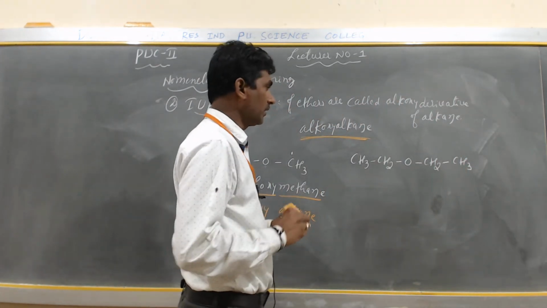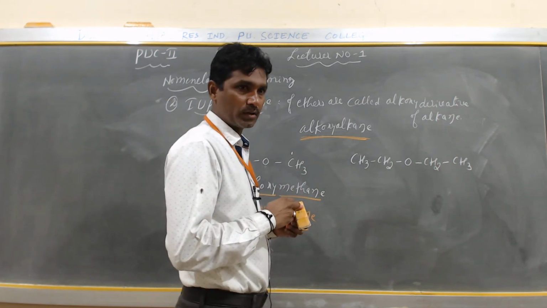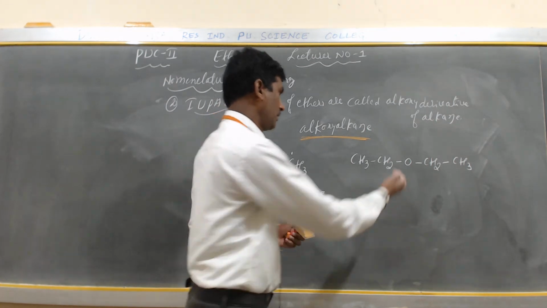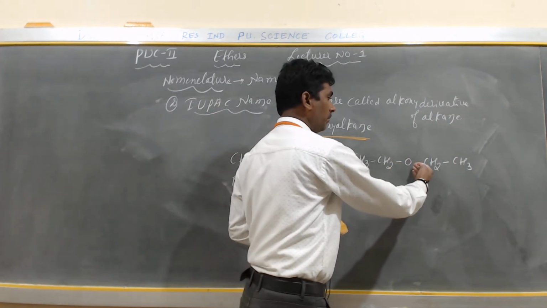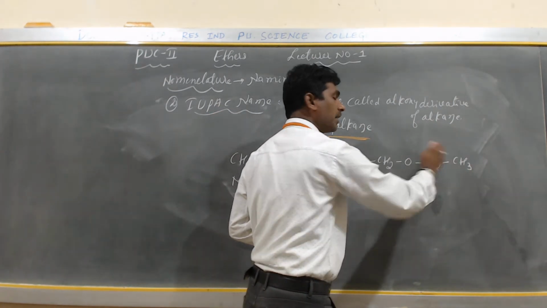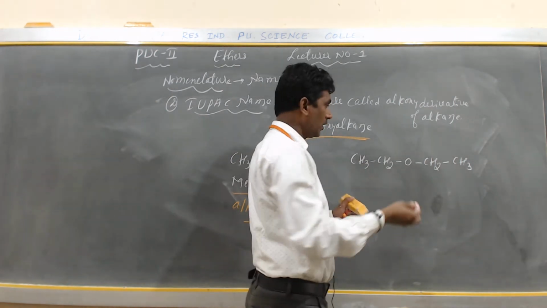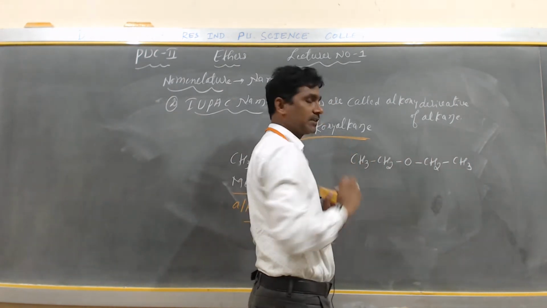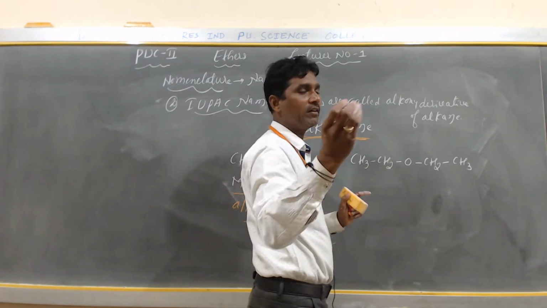Yes. So on either side of the oxygen, the maximum number of carbon atoms is 2. If you give the number from the right side of the oxygen, the maximum is 2 carbon atoms. If you start numbering from the left of the oxygen, the maximum is also 2 carbon atoms. Any one side you have to choose.